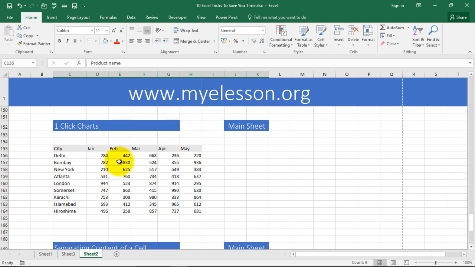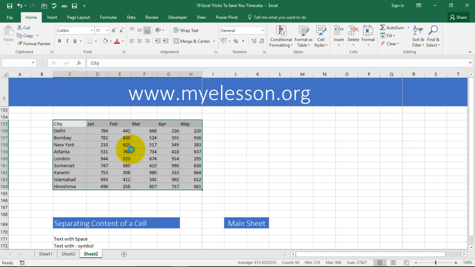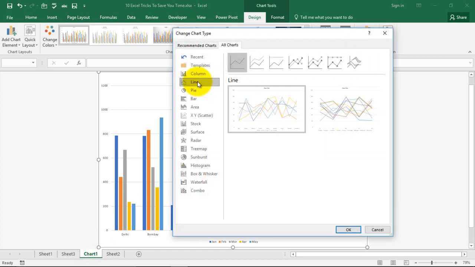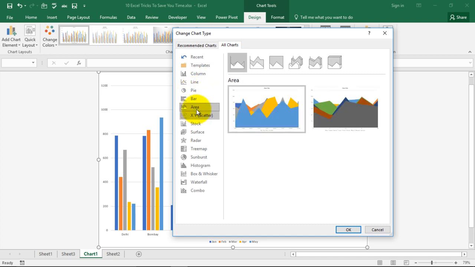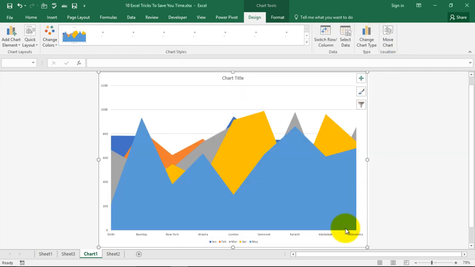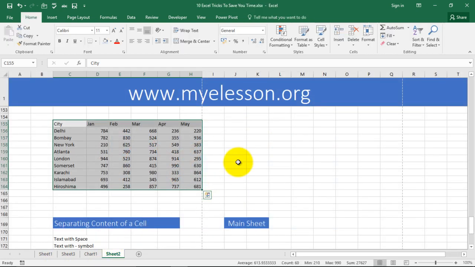One click charts. Yes, that's very important. Now see, I have this data with me. I have selected this data. I am going to press F11. Automatically a chart is created. See, it's created its own sheet and it's given a name also. You can change the chart type from here if you want. You can have a line chart, a pie chart, an area chart, whatever you want. Totally up to you. You have your chart in just one click, by pressing the F11 function key.